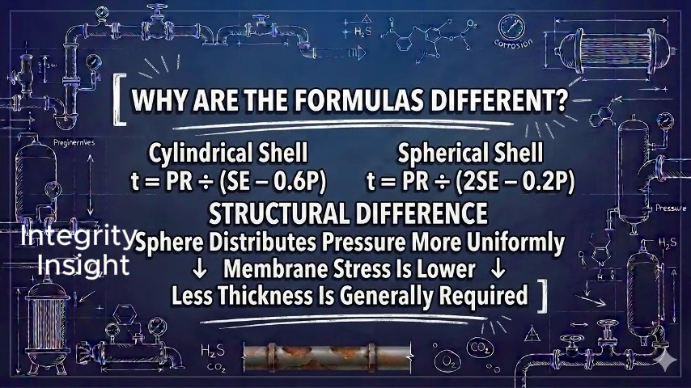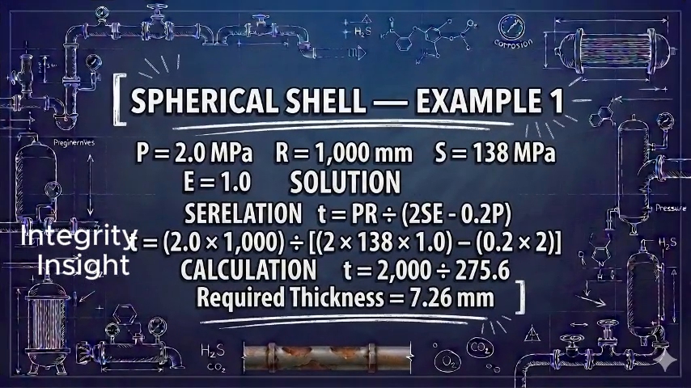Why is the formula different from the formula for a cylindrical shell? A cylindrical shell uses T equals PR divided by SE minus 0.6 P. A spherical shell uses T equals PR divided by 2 SE minus 0.2 P. A spherical shell distributes internal pressure loading in two principal directions more uniformly than a cylindrical shell. As a result, for the same pressure, radius, allowable stress, and joint efficiency, a spherical shell generally requires less thickness than a cylindrical shell.